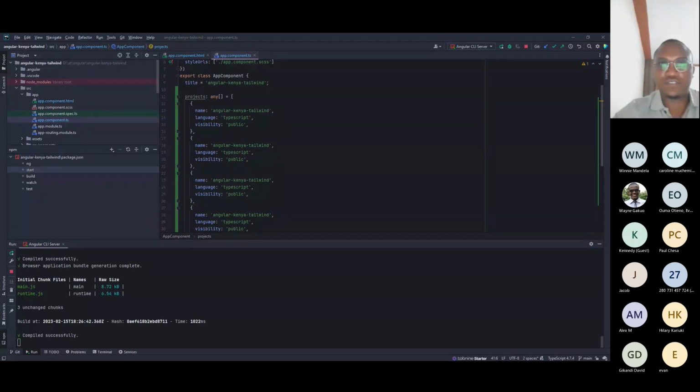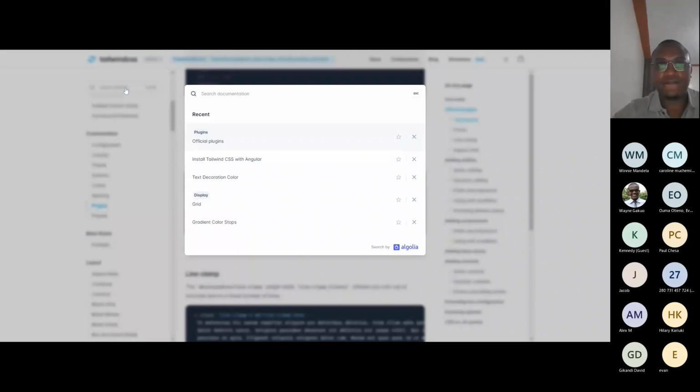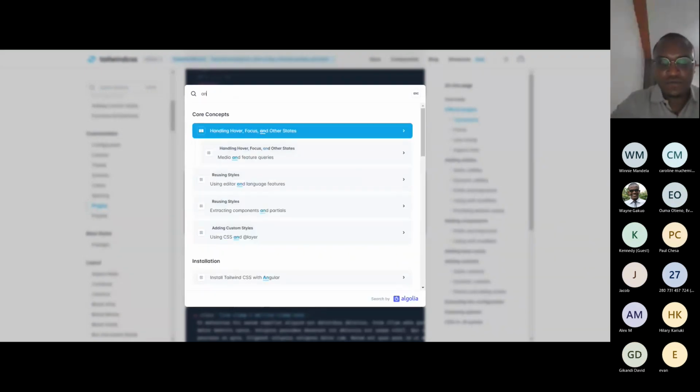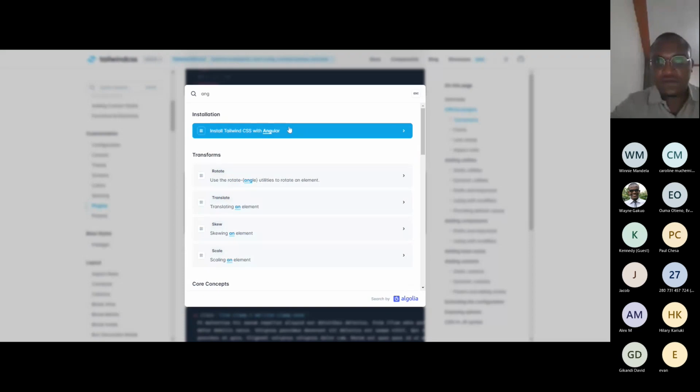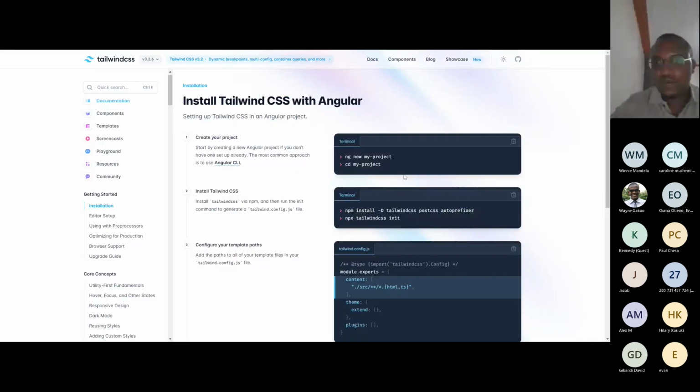Let's go back to Tailwind. There's a step we missed, and that's why we are suffering. There's a very important step we missed. So if we come here and share, we did this step. We are together up there.